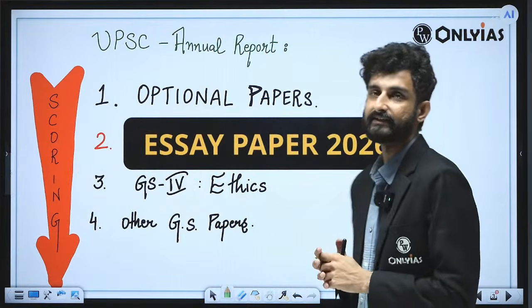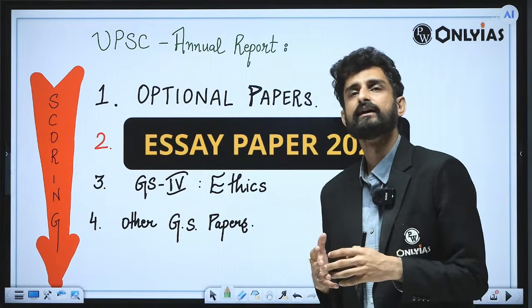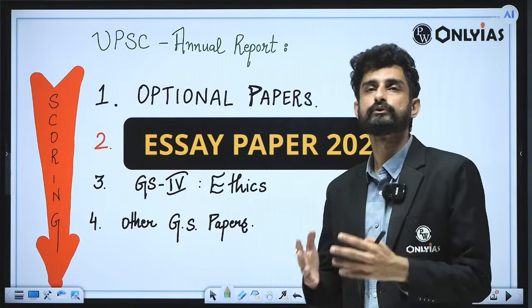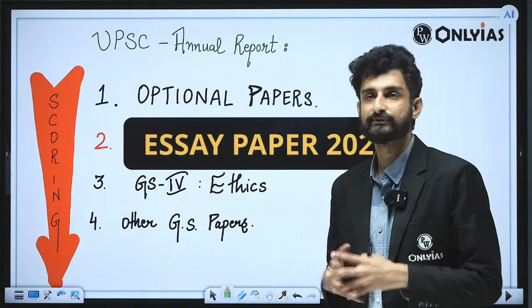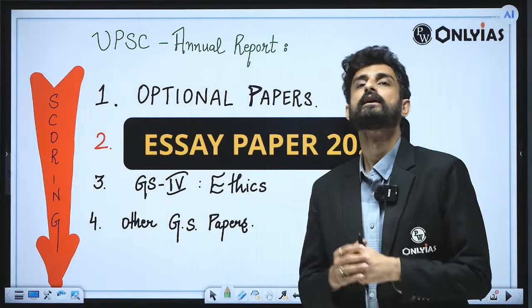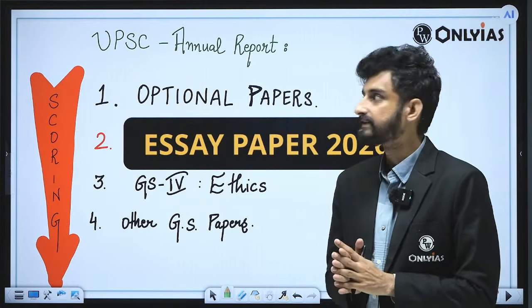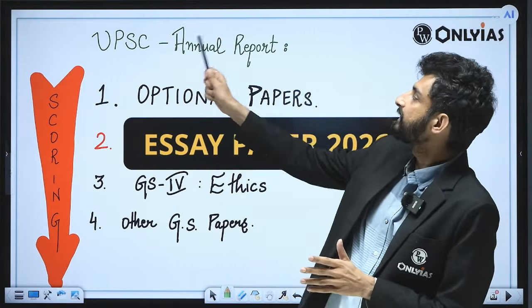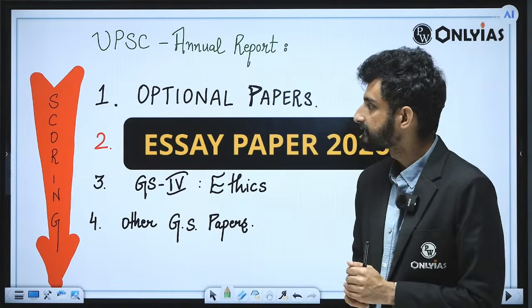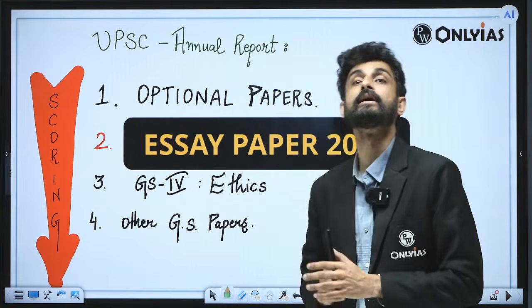And before starting that, why is it important? Why are almost all the people on YouTube and almost all the different coaching institutes discussing the essay paper? The sole reason is that, according to the UPSC annual report, this is the scoring of the mains papers.